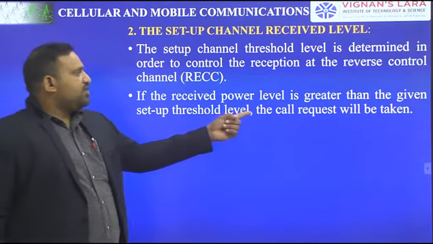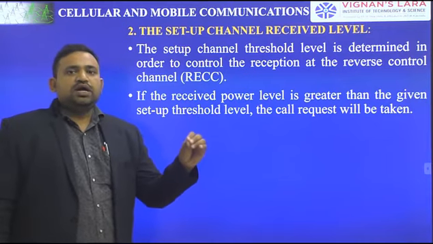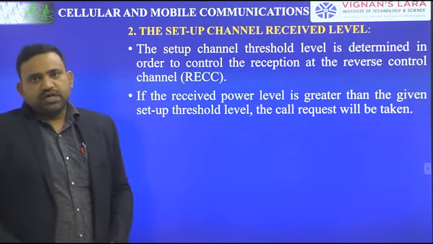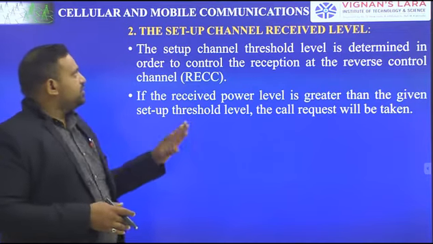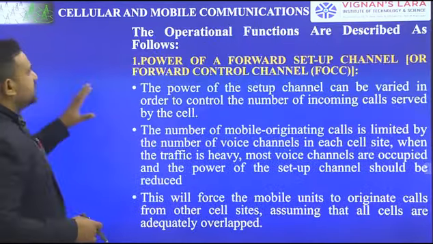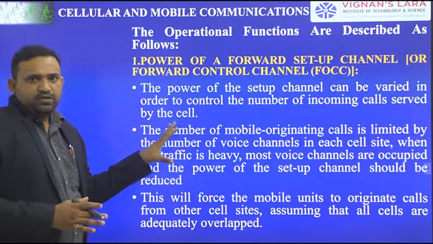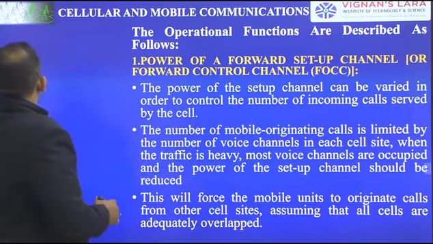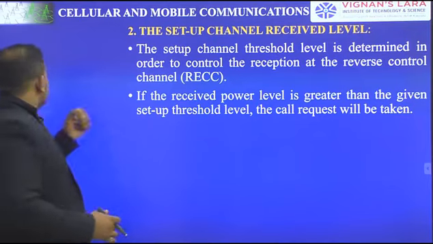If the received power level is greater than the given setup threshold level, then only the call request will be taken. Otherwise, the call request will not be taken. So these are about setup channel received level. These are the operational conditions. When it comes into operation, we may vary the power, not to decrease the number of calls, and we may set up a threshold value for the received level.